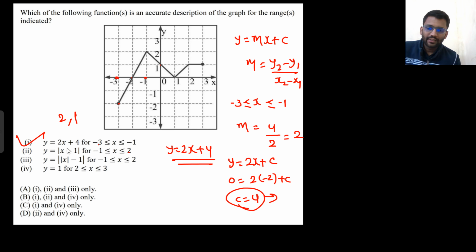At x equals 1, put x equals 1 in this equation, you will get the value of y equals 0. You are getting 0 here. Okay, good. Put x equals 2, the value of y would be 1. So yeah, this is also correct. So the second one is also correct.